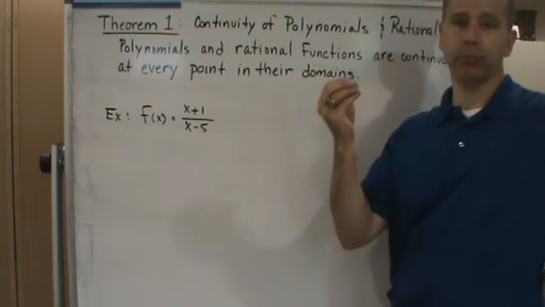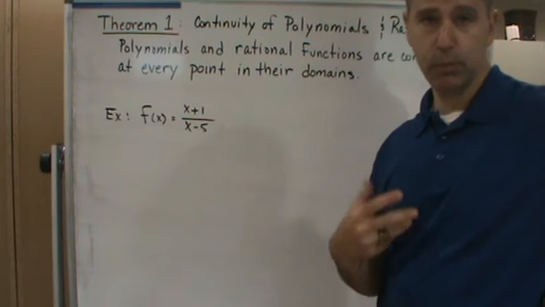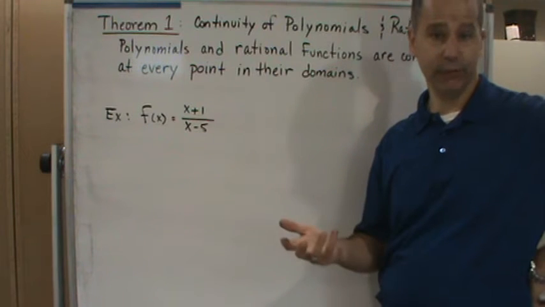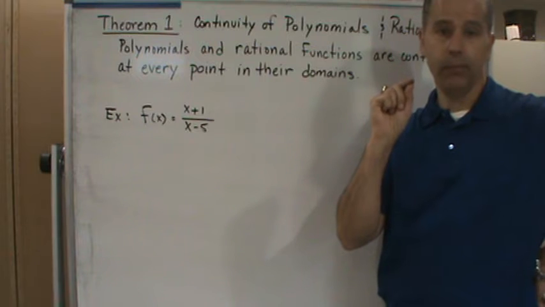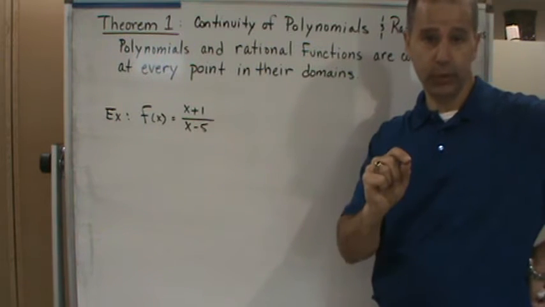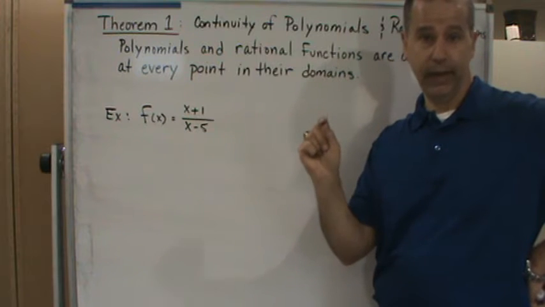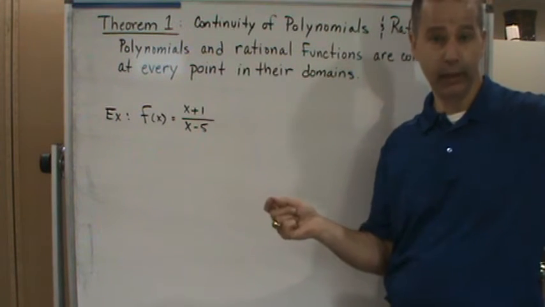Now, I'm not going to show the proof because we already showed in a previous video that if we're given polynomials p of x and q of x, those polynomials are equal to p of a and q of a at every point in their domain.